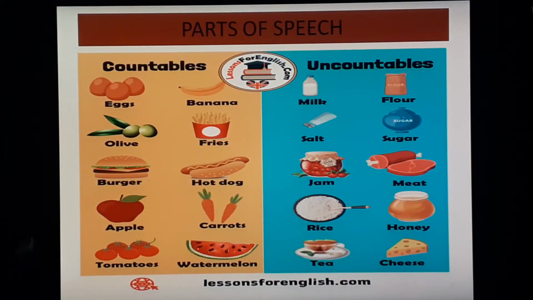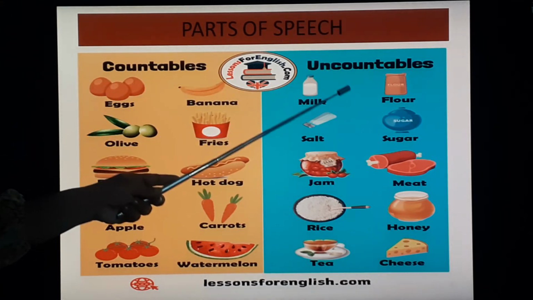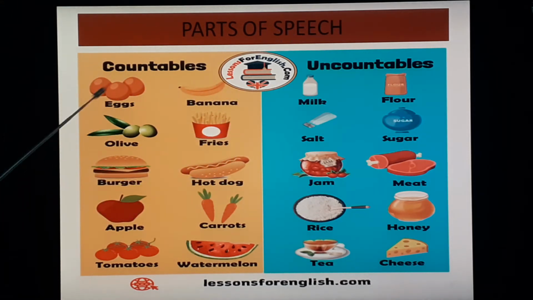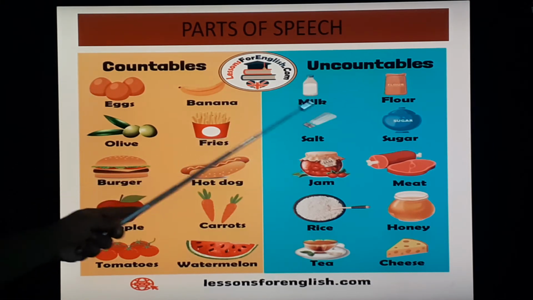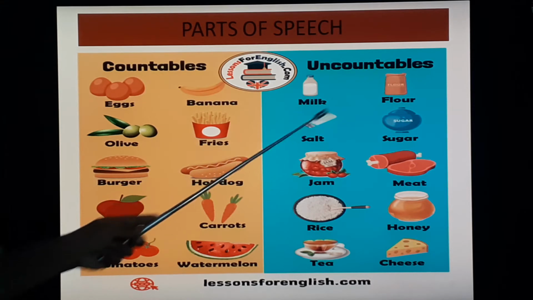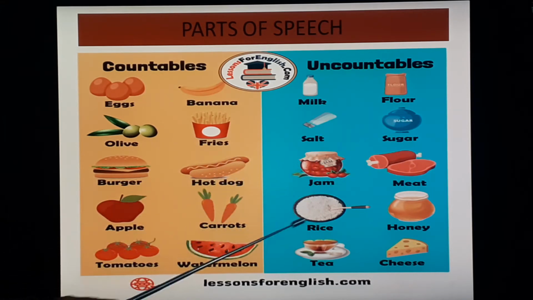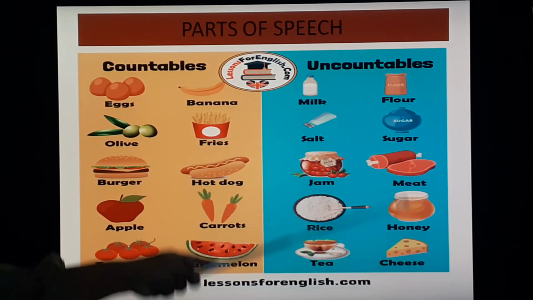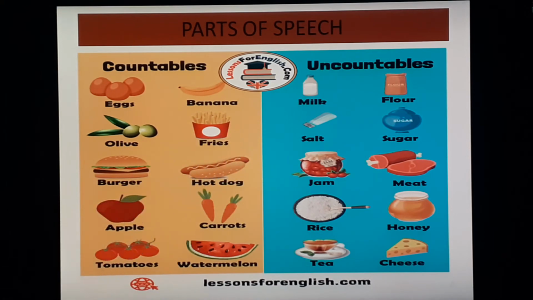Let's see both together, countables and uncountables. So countables: eggs, banana, olive, fries, burger, hot dog, apple, carrots, tomatoes, watermelon, melon. All are countables. Here uncountables: milk, flour, salt, sugar, meat, jam, rice, honey, tea, cheese. All are uncountables.